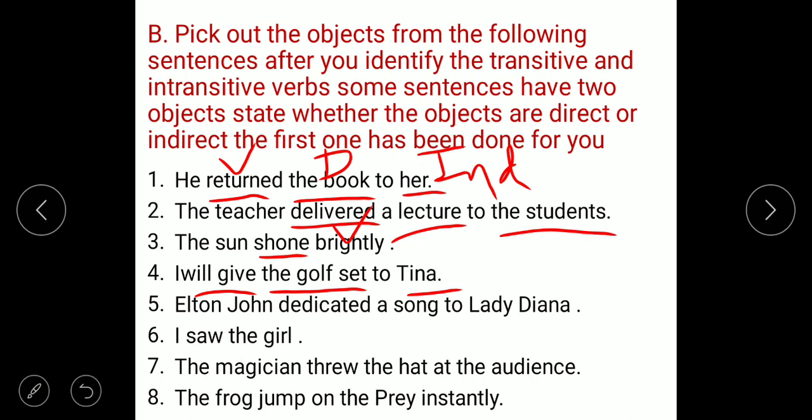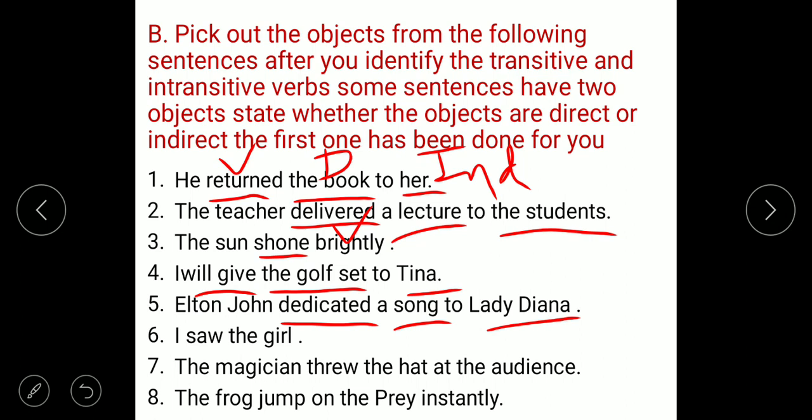Okay, understanding? Elton John dedicated a song to Lady Diana. Dedicated is the transitive verb. A song is the direct object. To whom? Lady Diana is the indirect object. Okay, understanding or not?